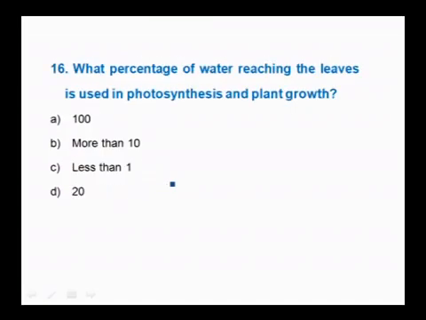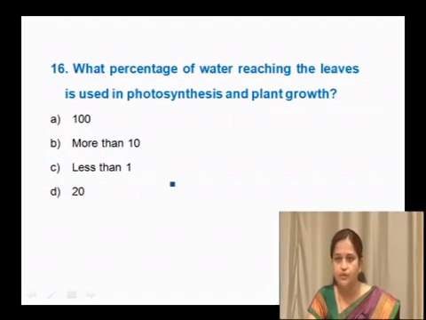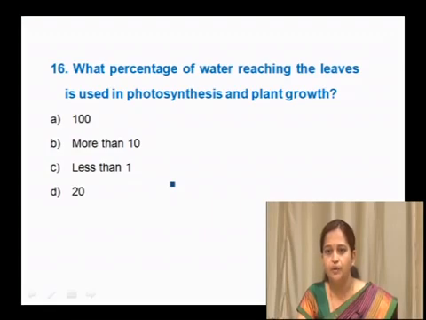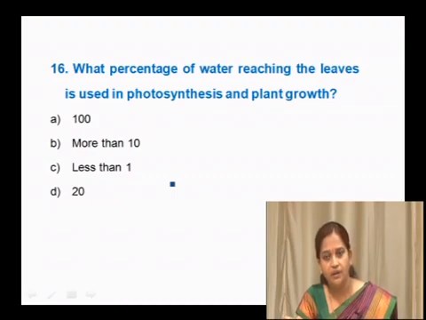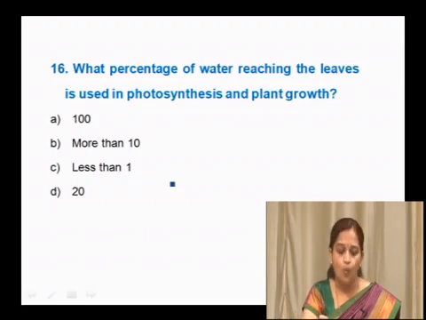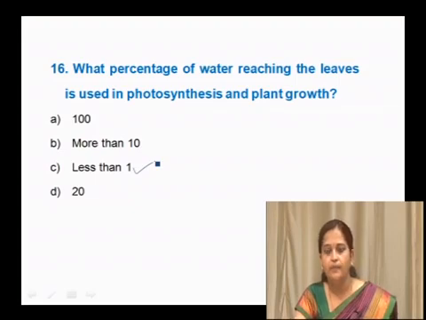What percentage of water reaching the leaves is used in photosynthesis and plant growth? The water which is absorbed through roots through xylem, how much amount is used up in photosynthesis, whether whatever that is absorbed, all the 100% is used, or more than 10% is used, or less than 1% is used, or 20% is used. It is very interesting that just less than 1% is used in photosynthesis and for plant growth.